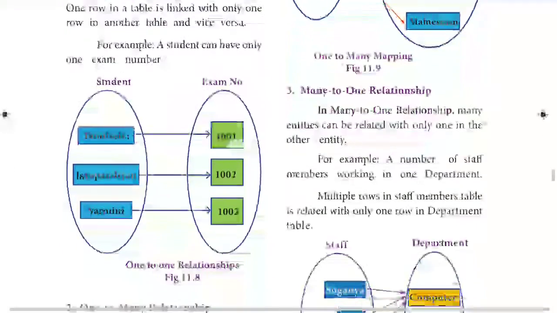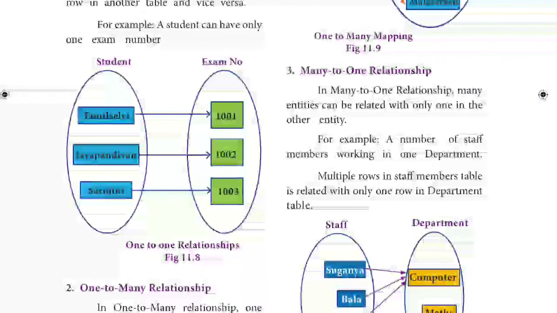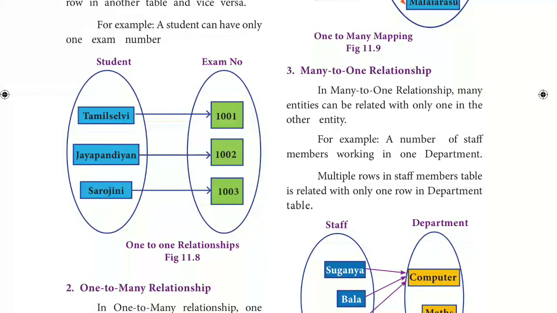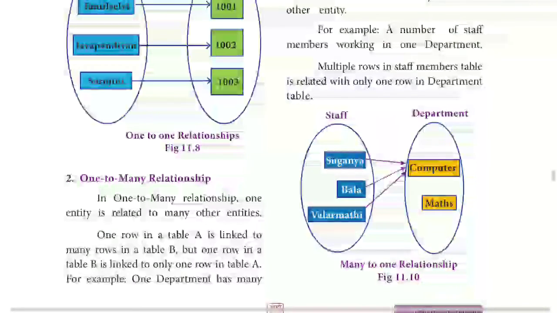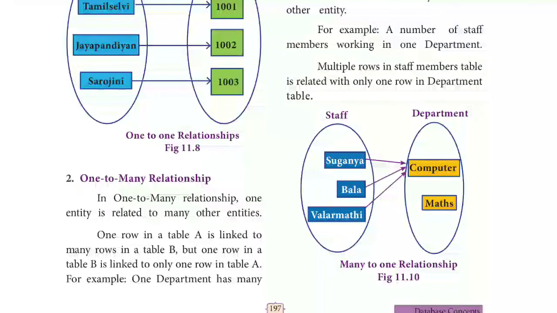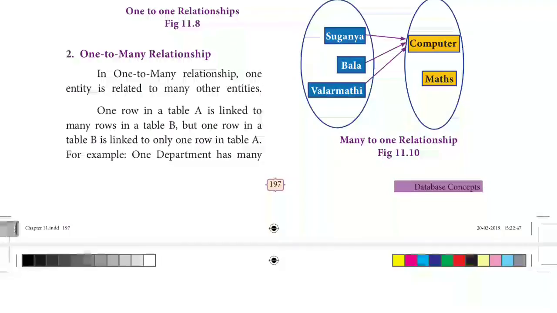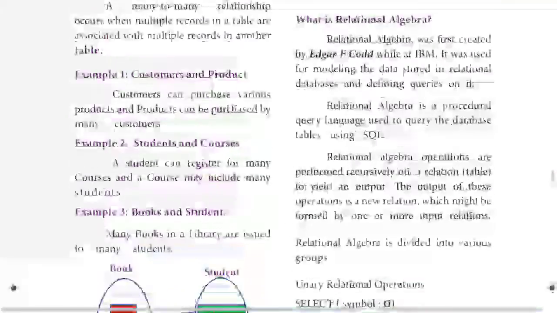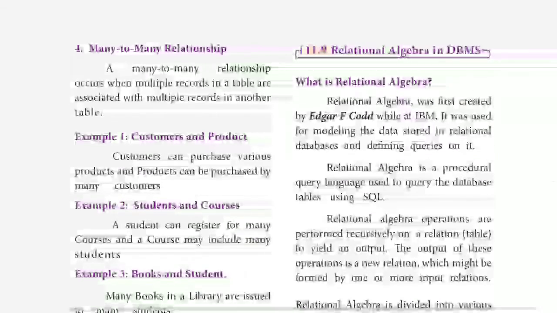Now many to one. Here many entities can be related to one entity in another table. You can see there is an example: many staffs, like Suganya, Bala, and Valarmathi. These three staffs are related to the Computer subject. Okay, so this is many to one.